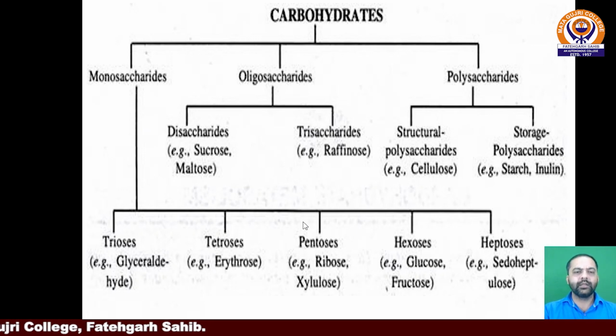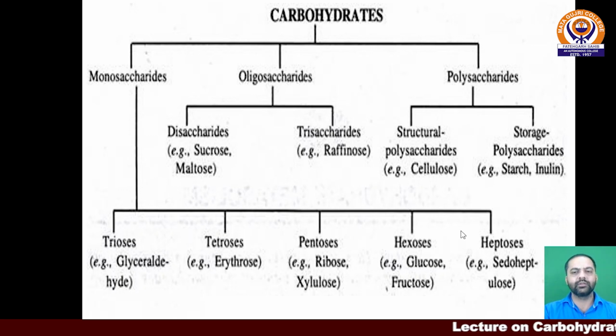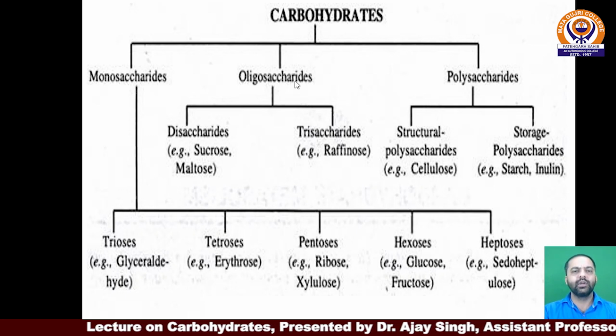Monosaccharides are represented by 3 to 7 carbon atoms, wherein 3 carbon atoms are termed trioses, fourth one tetroses, fifth pentoses, sixth carbon compound hexoses, seventh heptoses. We have all the 3 to 7 carbon atoms, and monosaccharides are represented with their examples as well. Next is oligosaccharides.